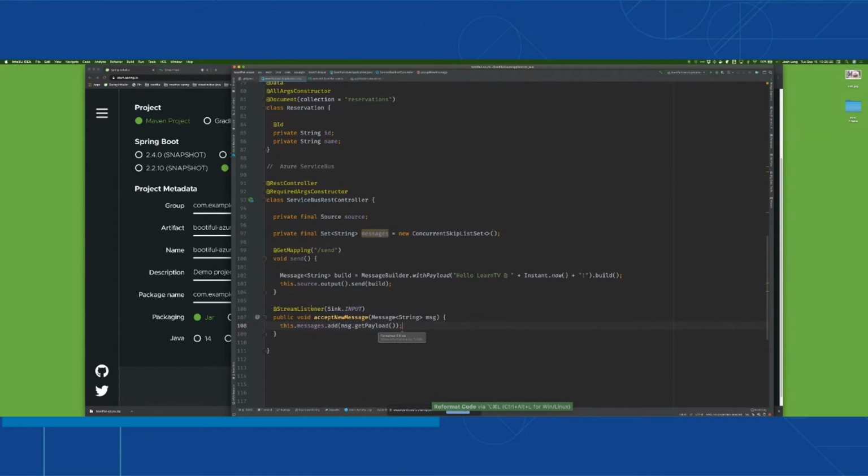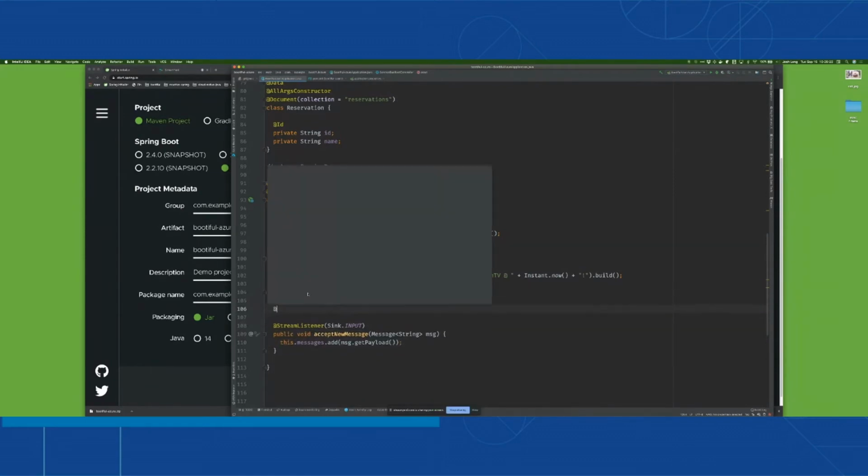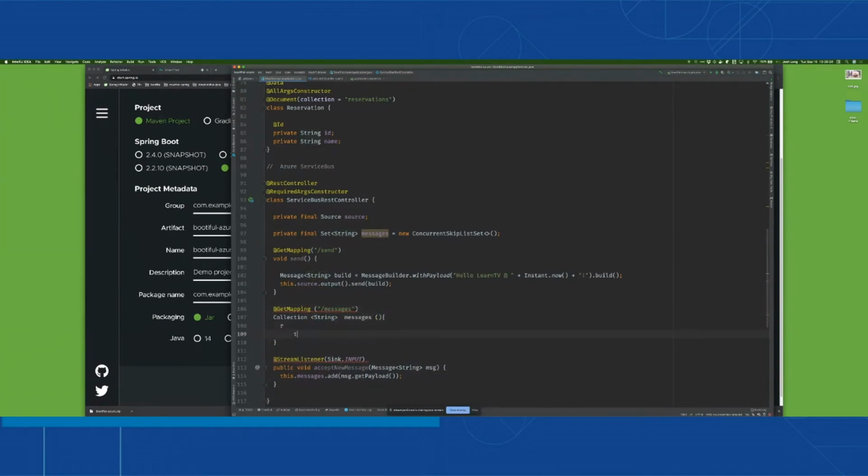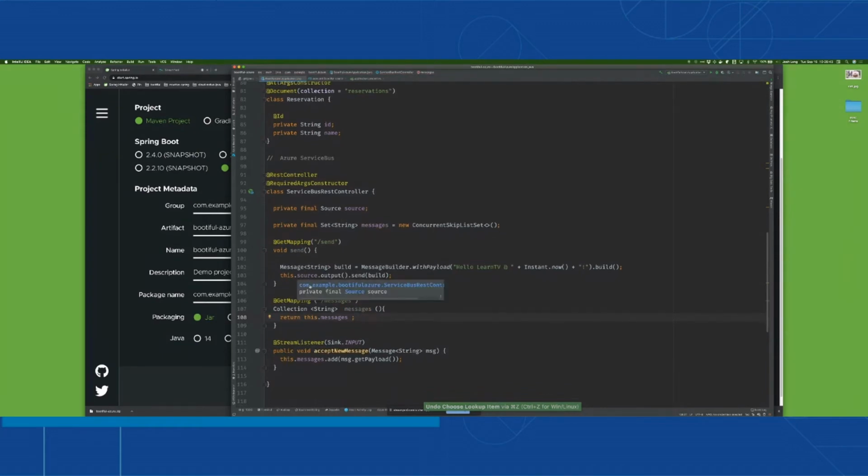That's convenient. And then finally, I want to have an endpoint where I just make those messages available so we can inspect them, so we can scrutinize them to see what has happened. So I'm going to say, give me all the messages, please. And I'll just return this.messages. Oh, that's it. I just want to return the view of the data. Okay, so now we've got our Spring Cloud Stream binder for Service Bus.